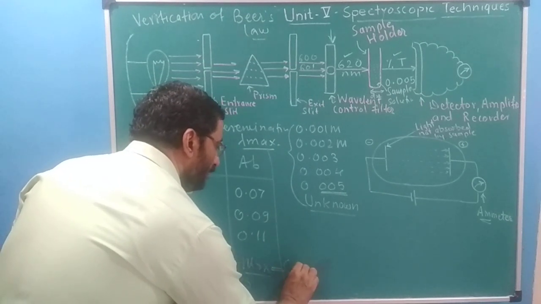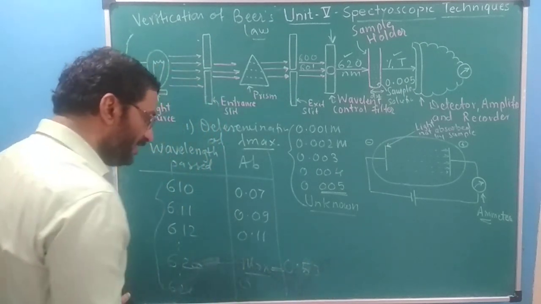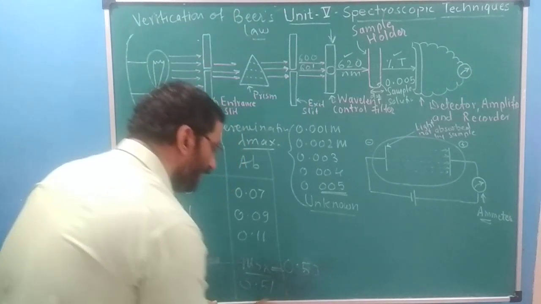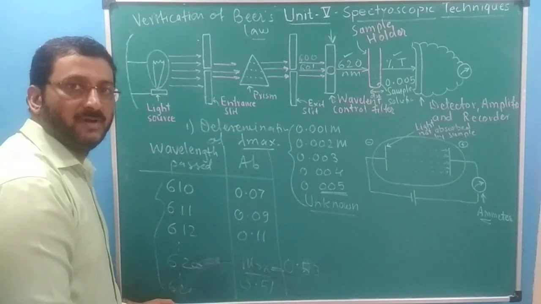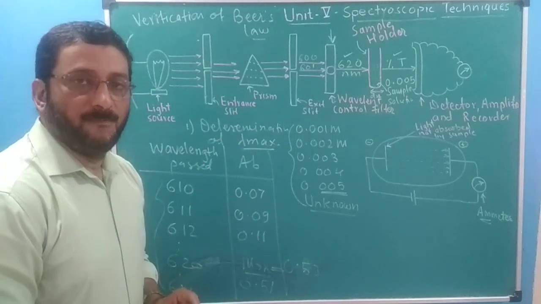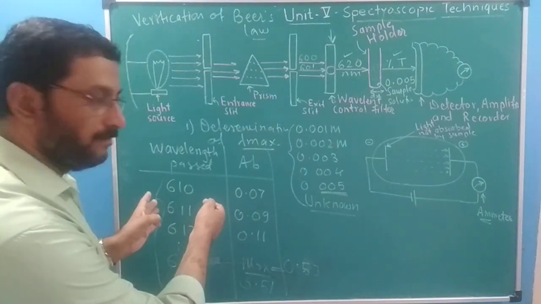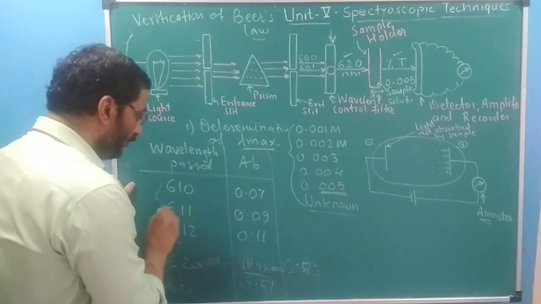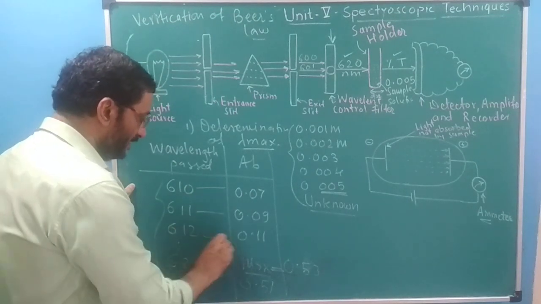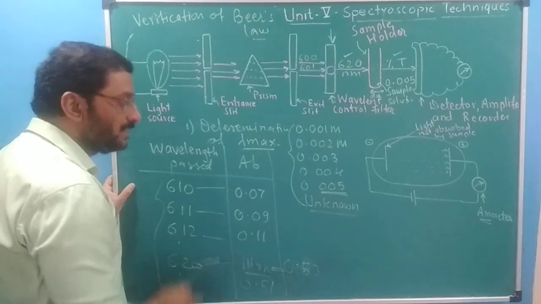Suppose lambda max here is 0.53 for 620. Then for 621 it will again decrease to some extent, it may come to 0.51. Then for 622 it may go to 0.49 and so on. So as we know, the lambda max of copper sulfate is 620. To select the exact value by doing the experiment, we'll pass 20 wavelengths, 10 above 620 and 10 below 620. So we'll start from 610, record absorbance, 611, record absorbance, and so on.